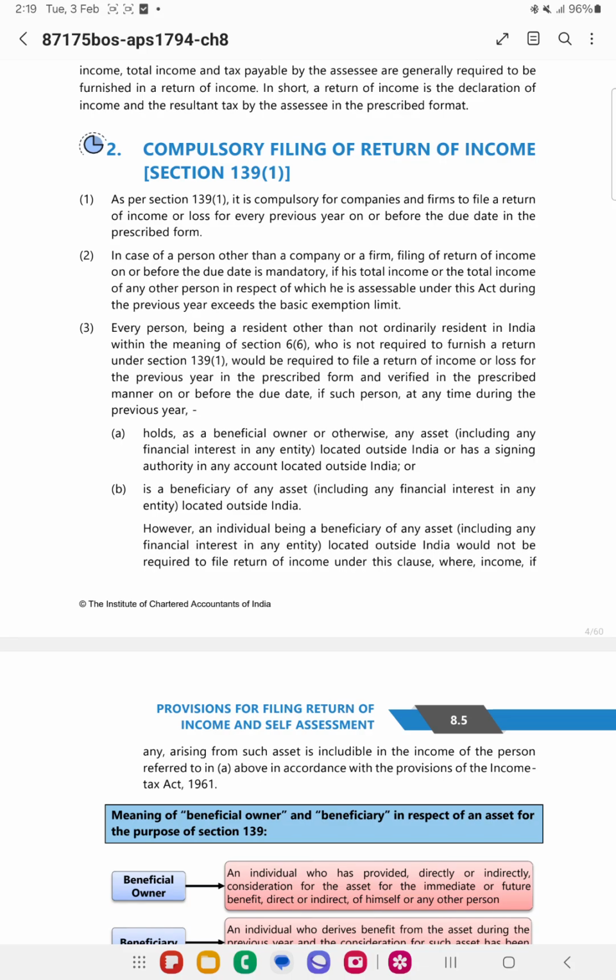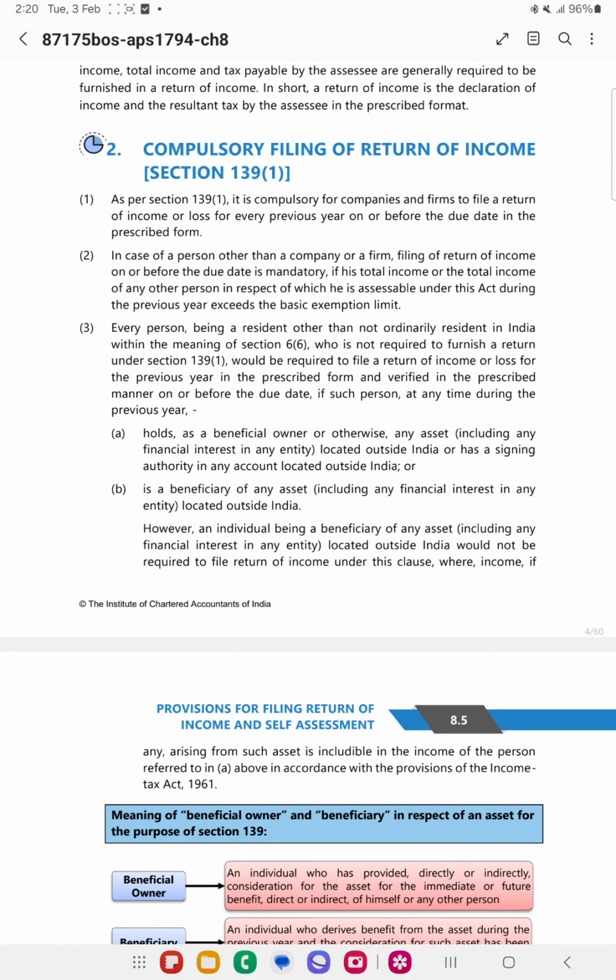Every person who is a resident other than not ordinary resident, which means resident and ordinarily resident, is not required to file the return of income under section 139(1).